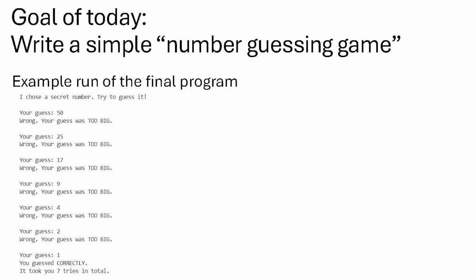So we first guess maybe 50, and then the computer will tell us your guess was too big or too small, or after several guesses, probably once we get the right number, it will tell us, okay, you now guessed correctly the secret number I chose, and in total you took 7 tries or whatever. So here on the left, you see an example execution of this program, how we want this program to work in the end.